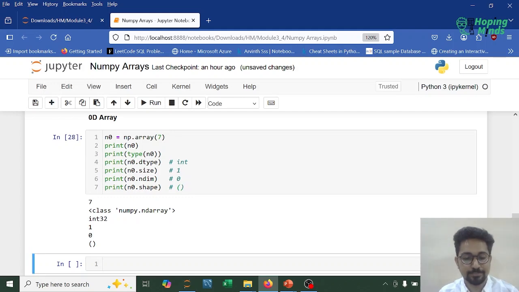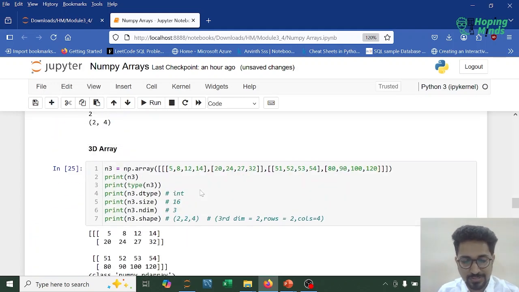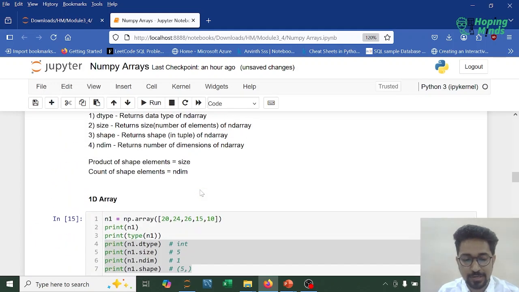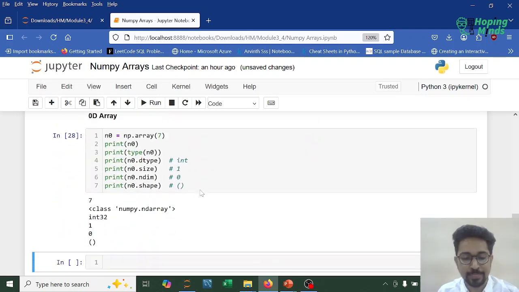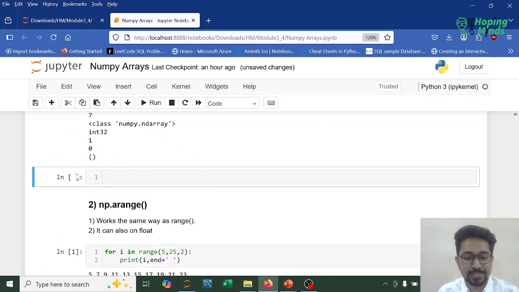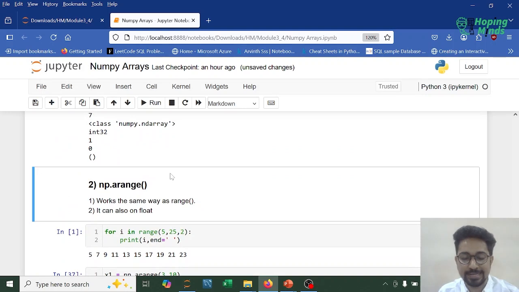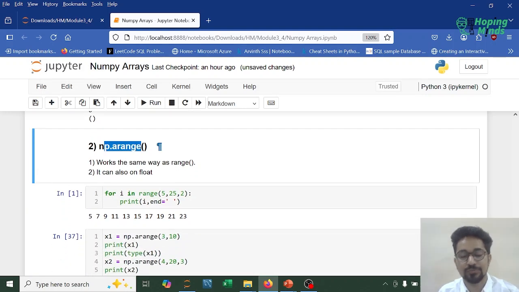Next, let's understand. So far we have discussed 0-dimensional, 1-dimensional, 2-dimensional, and 3-dimensional arrays. Now we have a couple of other functions to incorporate into array creation. Next is the arange function. We have discussed the range function previously in the for loops concept. So what does the arange function do? It is very much similar to the range function.